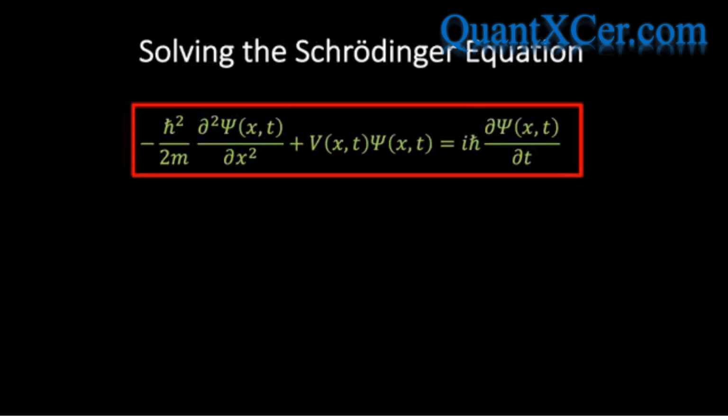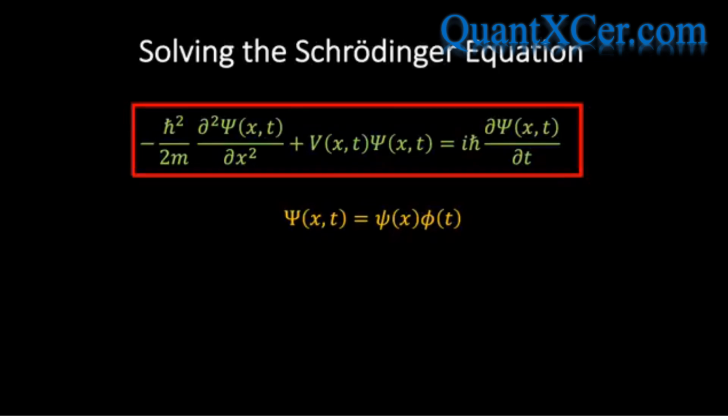Now, the standard technique we will use is referred to as the separation of variables, and involves searching for solutions in which the wave function can be written as a product of two terms, where the first term is a function of x alone and the second term is a function of t alone. Now, it's worth noting that this method is only valid if the potential energy is independent of time. But since most physical systems of interest have potential energies of this form, the condition is not a very serious restriction.